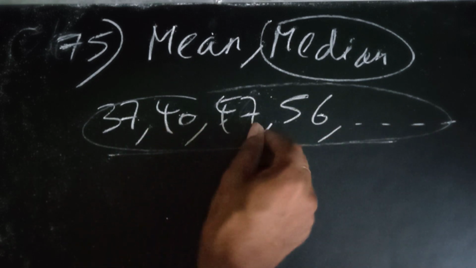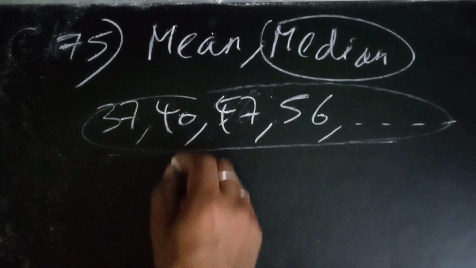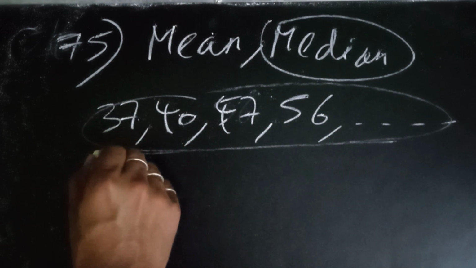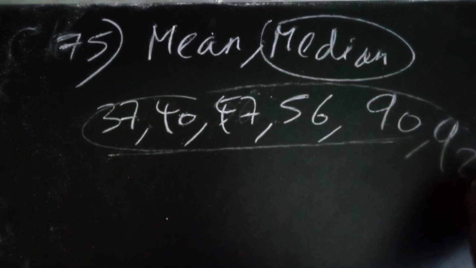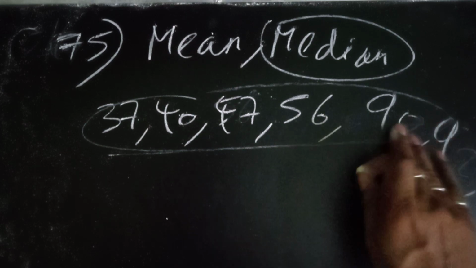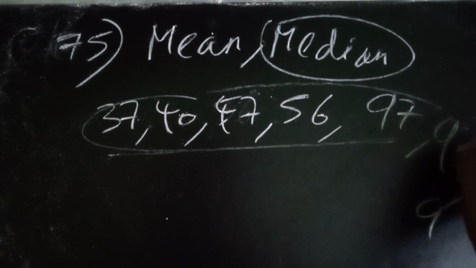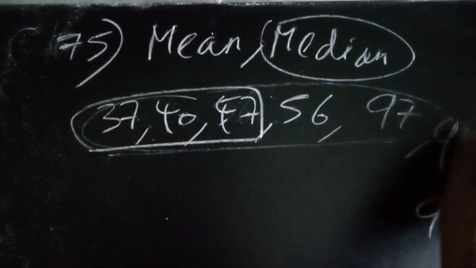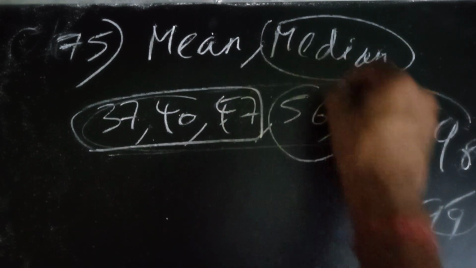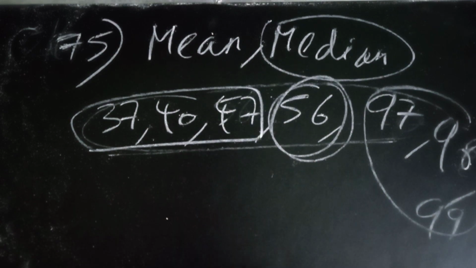Let's say we take 90, 92, 90, and 97, 98, 99, so these three and these three. The middle one, the median, is 56, and I think the answer was 56 only for this question. So 75 questions are done.